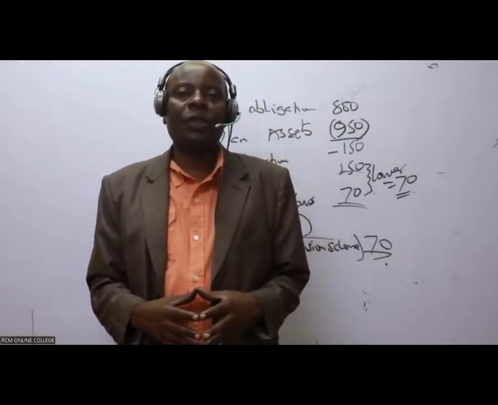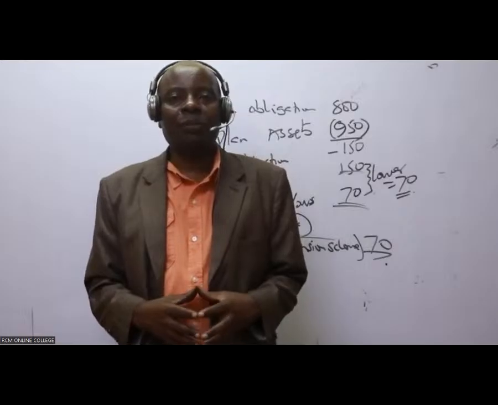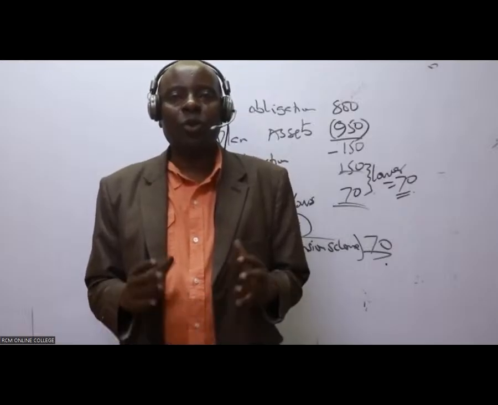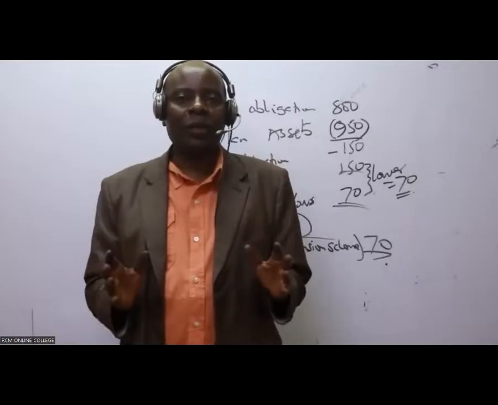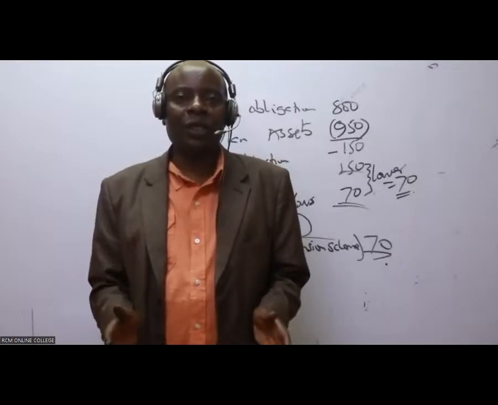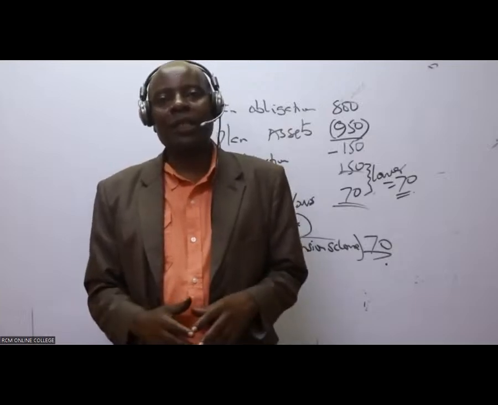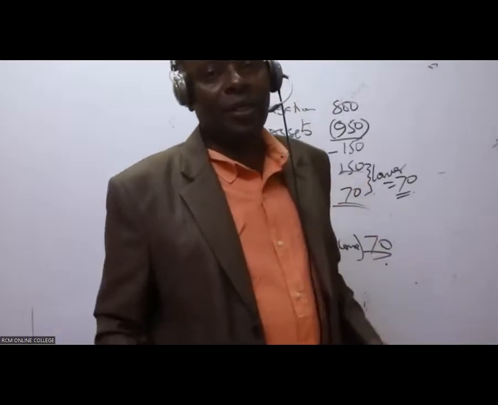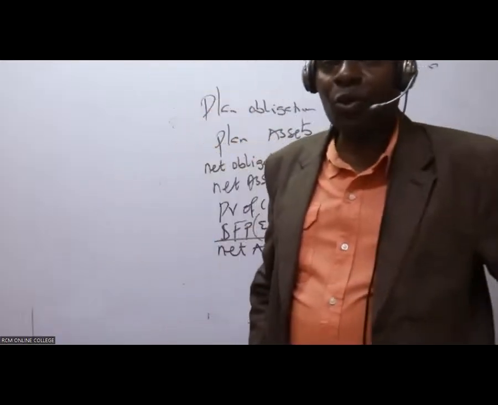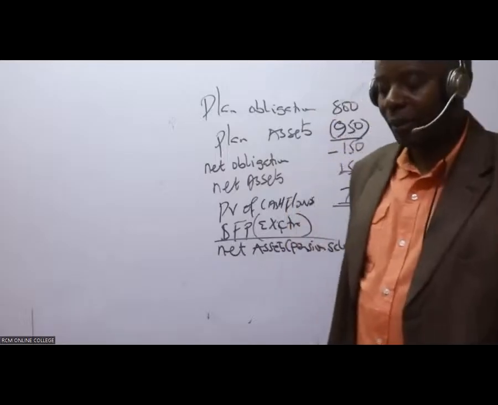So, ladies and gentlemen, today as you go to your workplace and somebody asks you, you wake up very early to study, what have you been studying this morning? What are the key takeaways that you'll be able to talk about proudly?